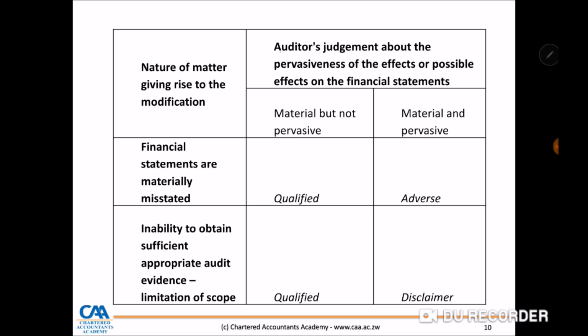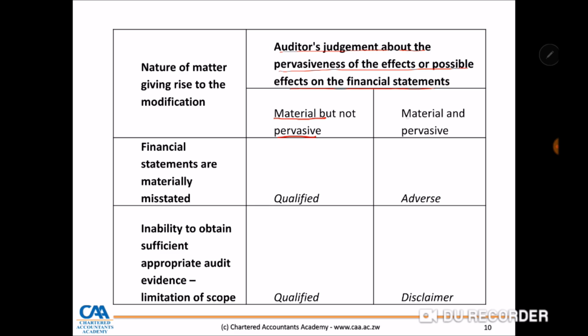What is the auditor's judgment about the pervasiveness of the possible effects on the financial statements? We are saying, are our financial statements materially misstated? And also, is the information which has made them materially misstated pervasive?